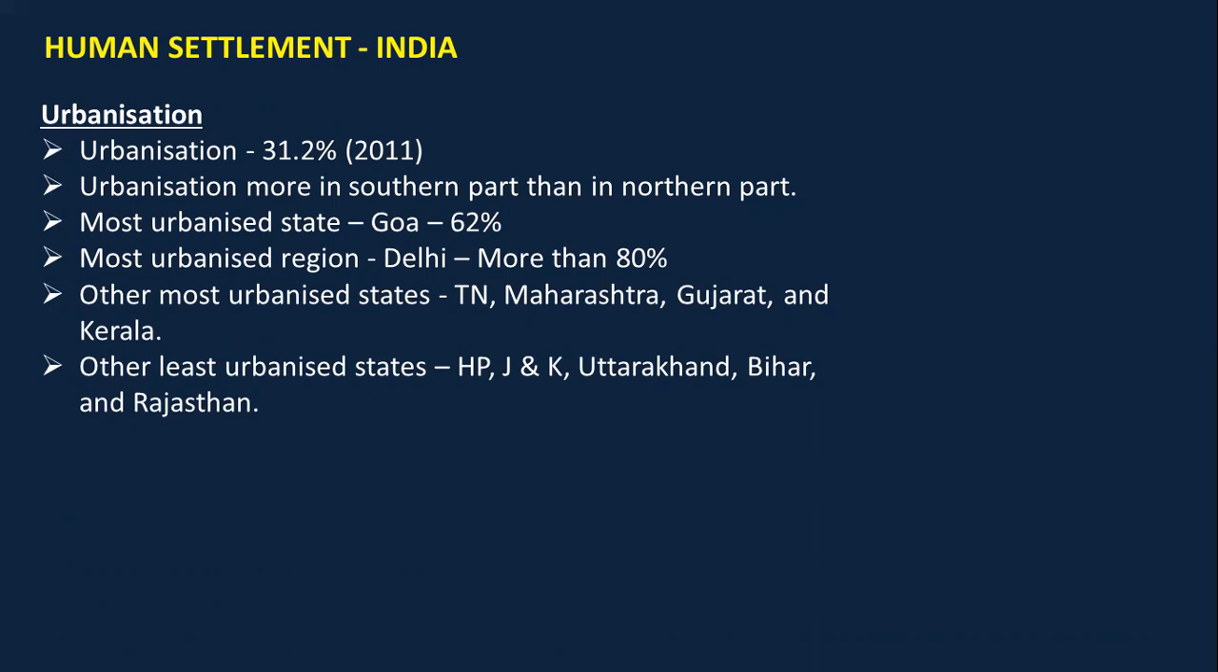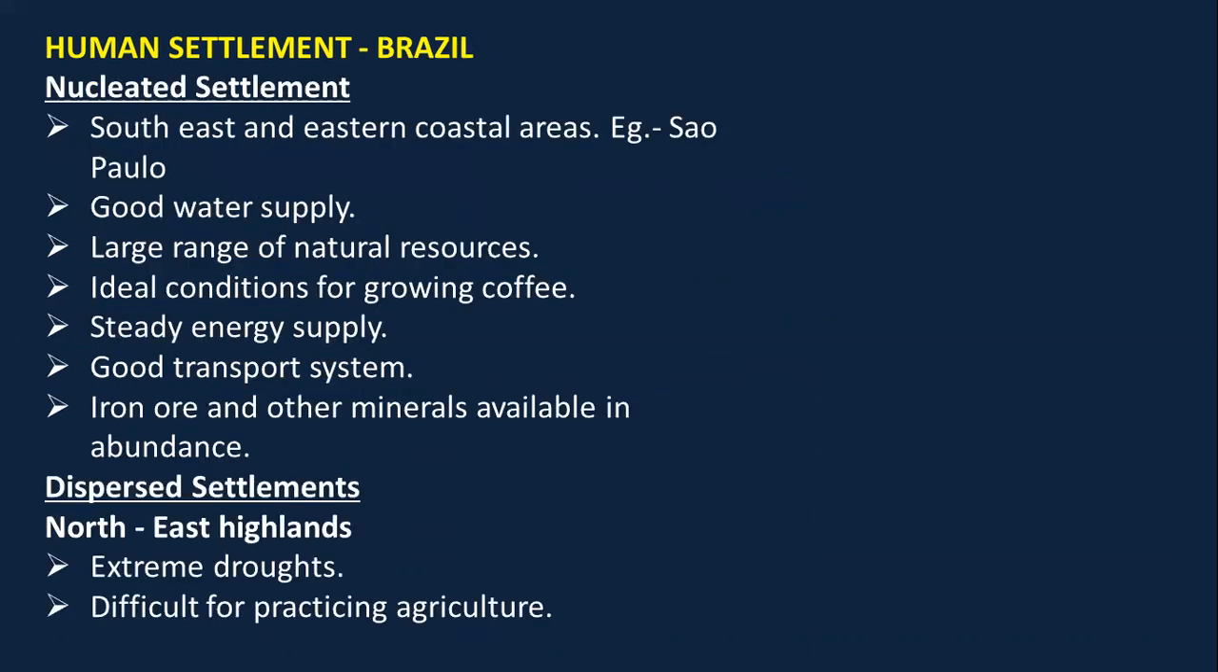The other urbanized states are Tamil Nadu, Maharashtra, Gujarat, etc. And the least urbanized states are Himachal Pradesh, Jammu Kashmir, Uttarakhand, etc. That was all about your human settlements and urbanization of India. Next about Brazil. So even Brazil has nucleated and dispersed type of settlement.